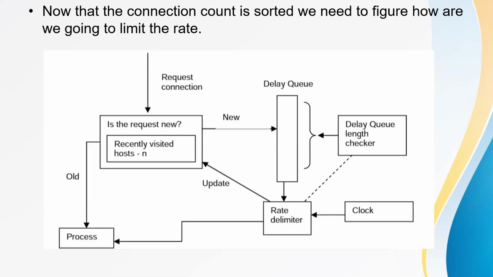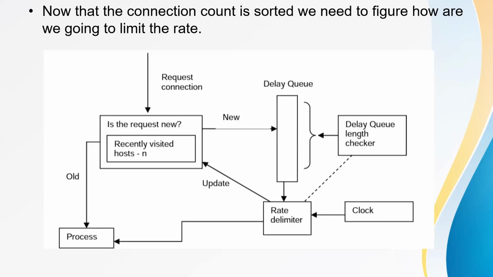A flow diagram is shown for how to limit the rate. It is a common observation that the machine makes a lot more connections to a system that was recently visited. This is also called a redirection. Thus, the newness is defined by comparing the request with a list of recently visited hosts. When a request for a connection goes out, it is checked for newness by comparing it with the recently visited list.